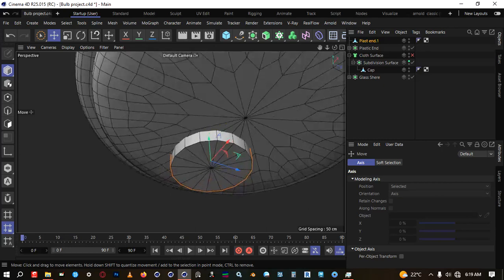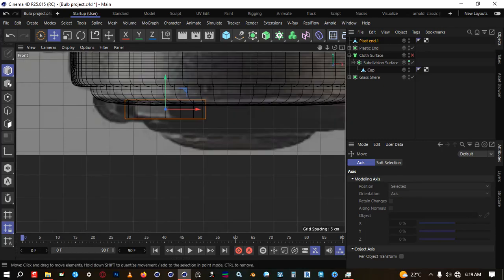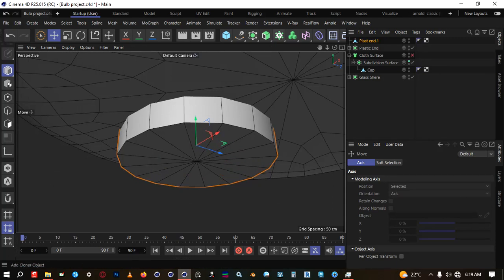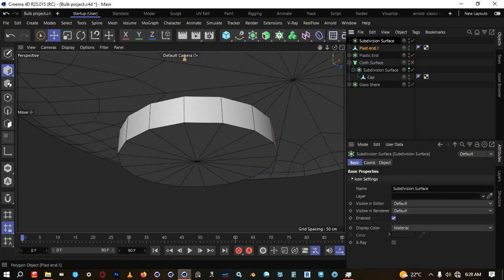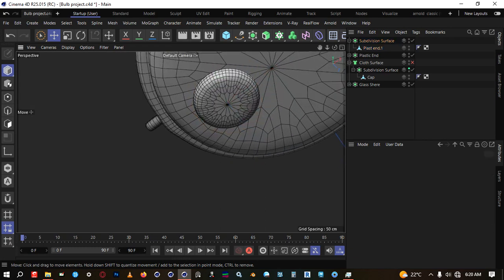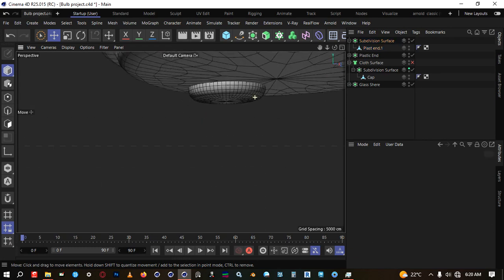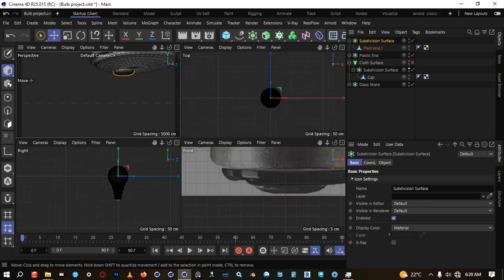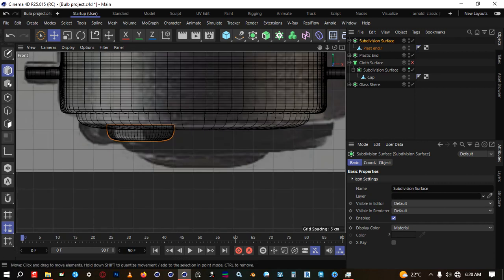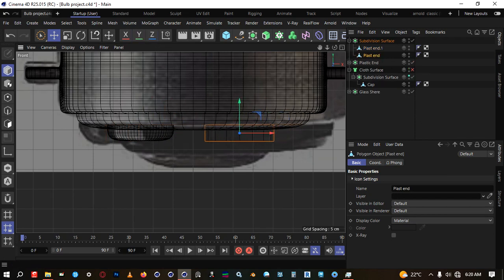This is pretty much okay. And let's throw in a subdivision modifier as well. Yeah, something like that. Something like that is okay. I can also add another one on the other side. Just push it to the other side.